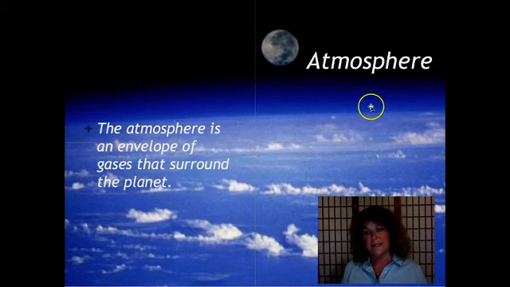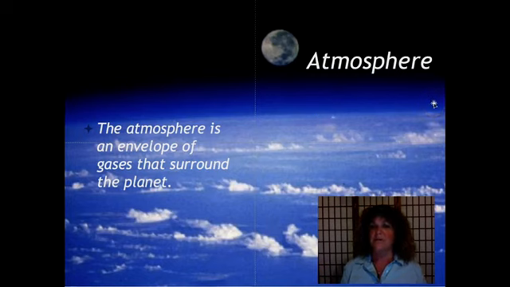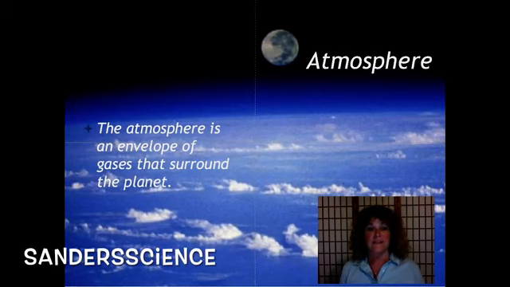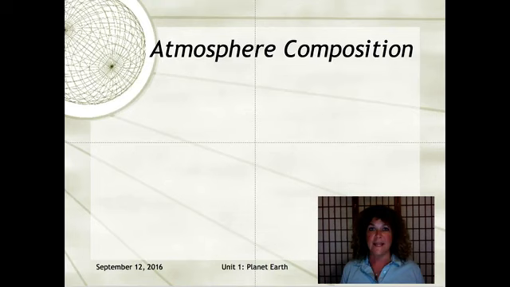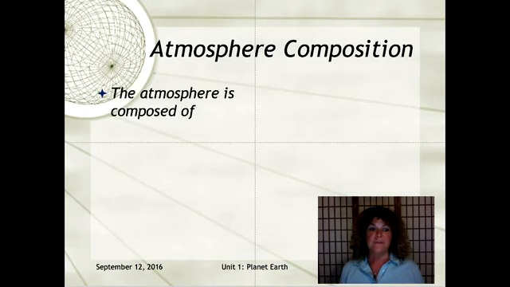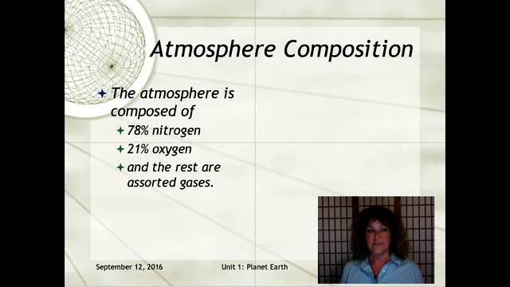So you can see we have a very small area in which the atmosphere surrounds the planet, and when you look at the size of the planet, our atmosphere is very thin. So let's take a look at the atmospheric composition. The atmosphere is composed of 78% nitrogen, 21% oxygen, and the rest are assorted gases.